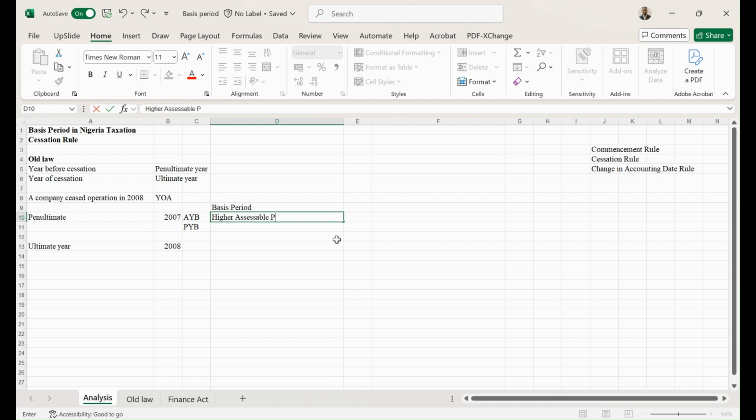So that is the keyword there. If the actual year basis gives you the higher assessable profit, you are going to go with the actual year basis.